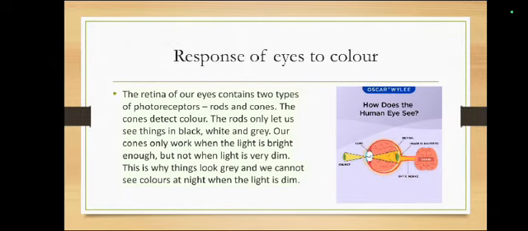Response of eyes to colors. The retina of our eyes contains two types of photoreceptors, rods and cones. The cones detect colors. The rods only let us see things in black, white and gray. Our cones only work when the light is bright enough, but not when light is dim. That is why things look gray and we are not able to see clearly at night when the light is dim. Here you can see the human eye.